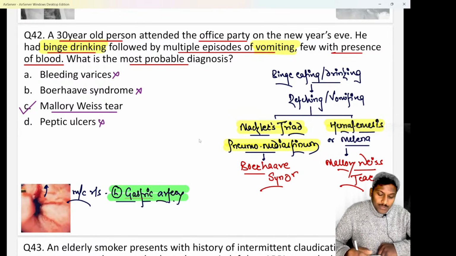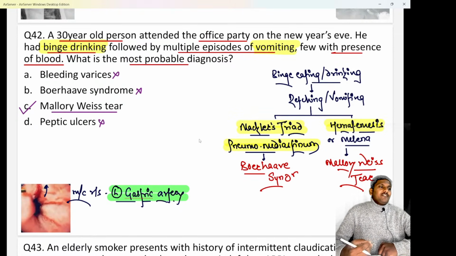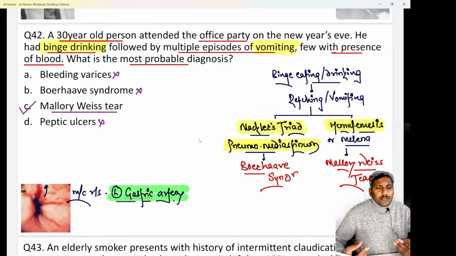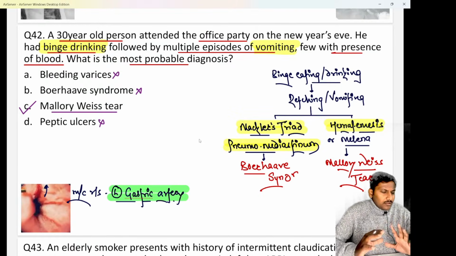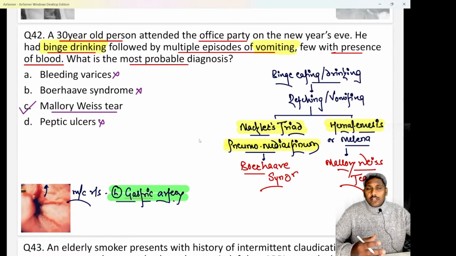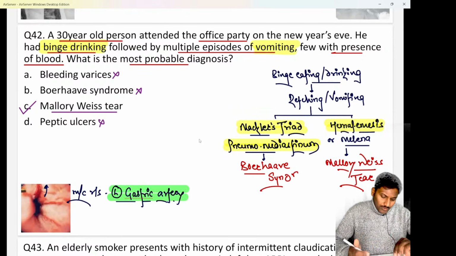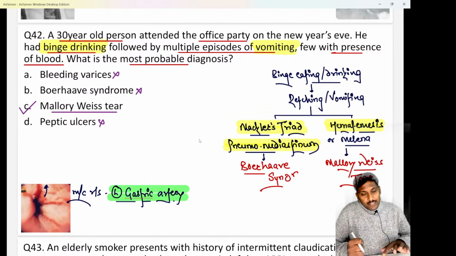But again, remember, no previous history was given. They would have mentioned previous abdominal pain or ulcers, then we would say yes, it is an exacerbation of a peptic ulcer. But here it does not seem to be that. They have neither mentioned that the patient is a chronic alcoholic or chronic smoker. So peptic ulcer becomes less likely.